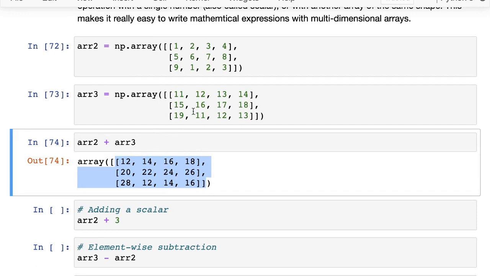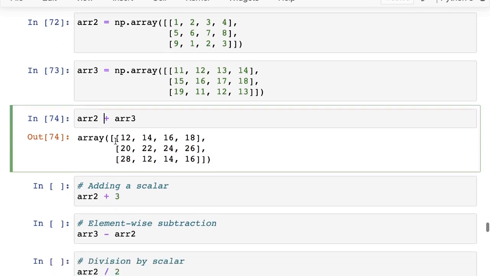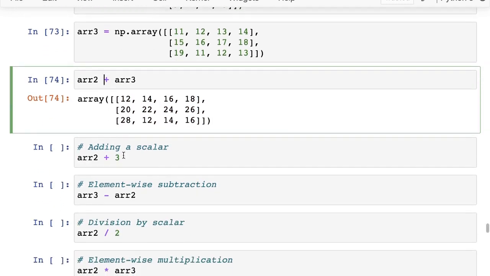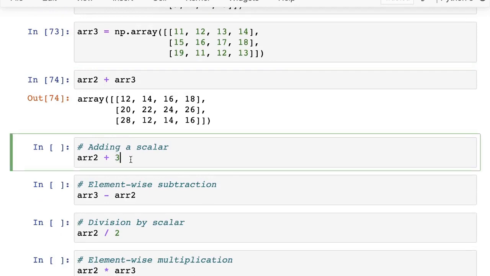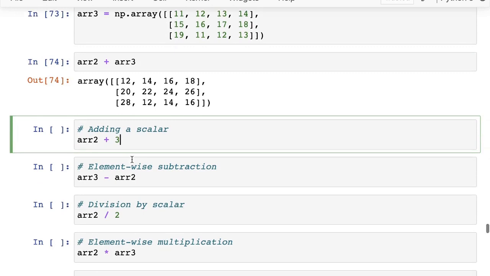And now you might wonder, okay, what if these two arrays do not have the same shape? Then you can try it. That's something that you can experiment with and find out, right? So when they have the same shape, most of these arithmetic operators perform an element wise operation. But what you can also do is, instead of adding an array of the same shape, you can just add or do any arithmetic operation with just a single number.